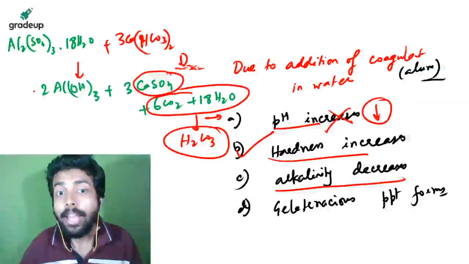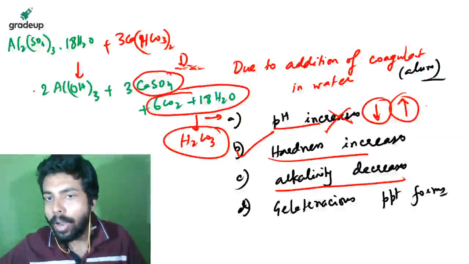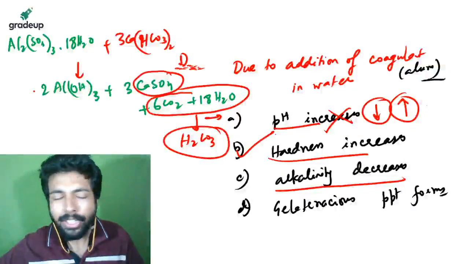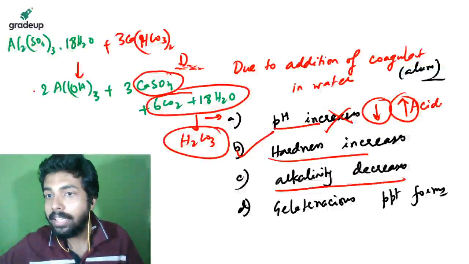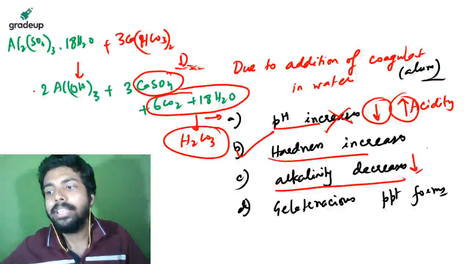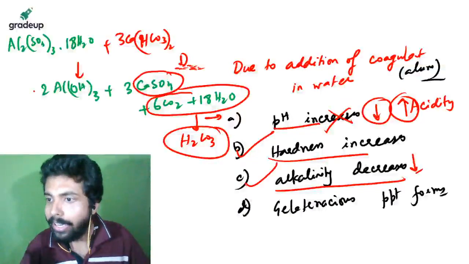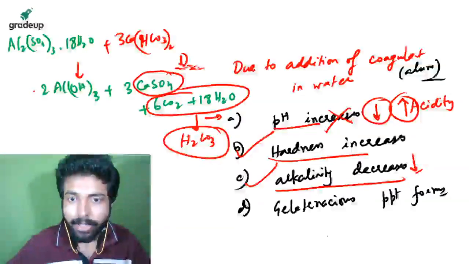Alkalinity decreases. Why? Of course, pH is increasing. Sorry, pH is decreasing. That means acidity is increasing, which means alkalinity is falling. Correct. Then this is correct. Alkalinity decreases, acidity increases. Correct.